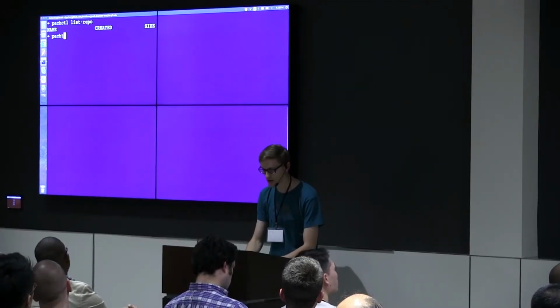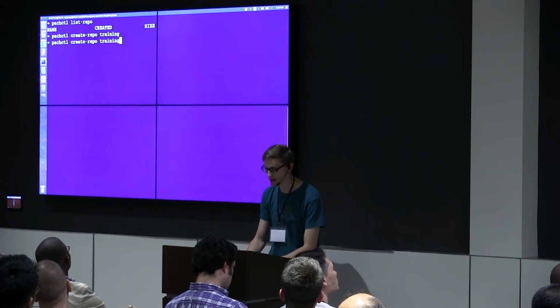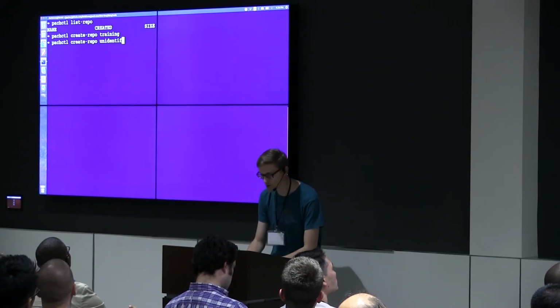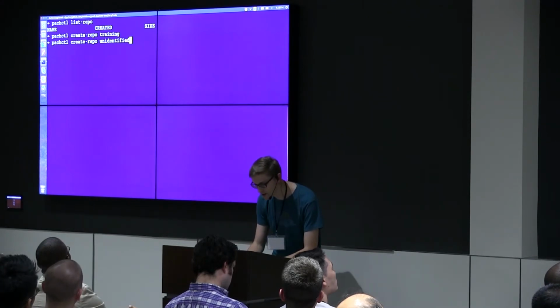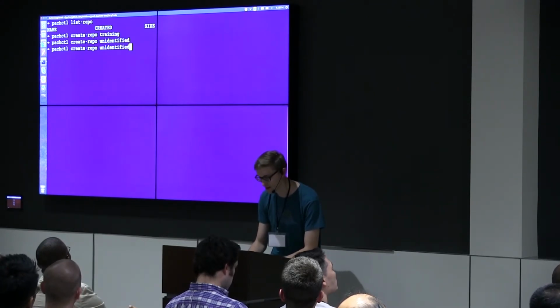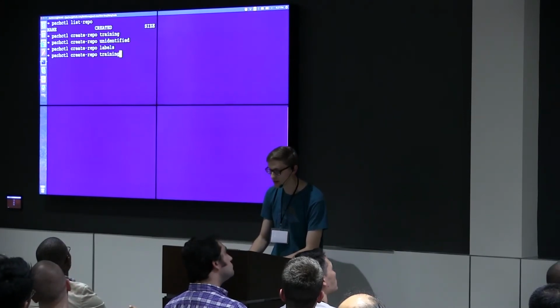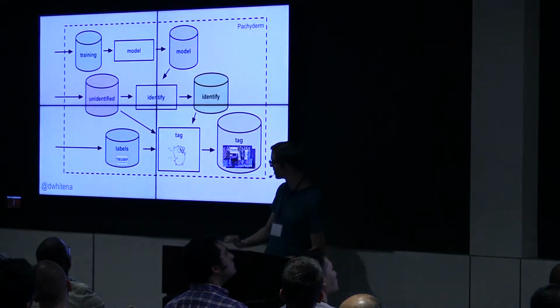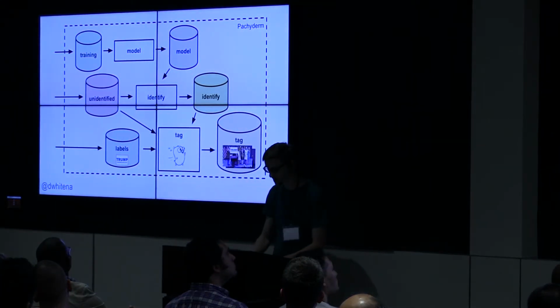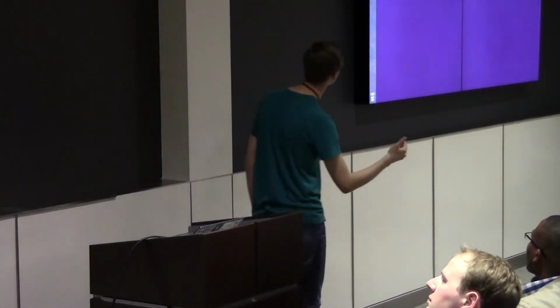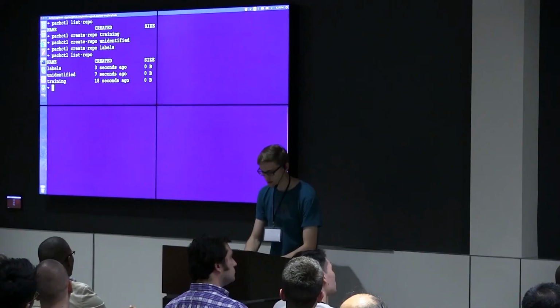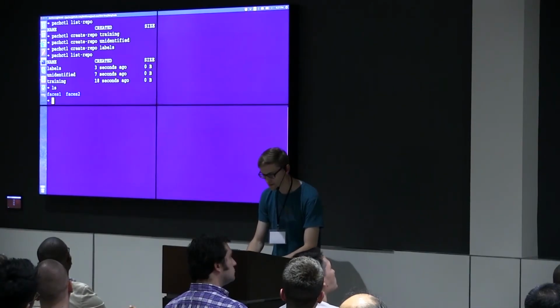So let's go ahead and create a few repos. First we're going to create one for our training data, which are our faces. Then I'm going to create one for these unidentified images. Is that spelled right? Close enough. All right. And then I'm going to create one for those labels that I mentioned. Those are the three input repos that we had, remember, over here on the left, that are going to drive everything. So now we have those three data repositories, and there's nothing in them, because we haven't put anything in them yet.